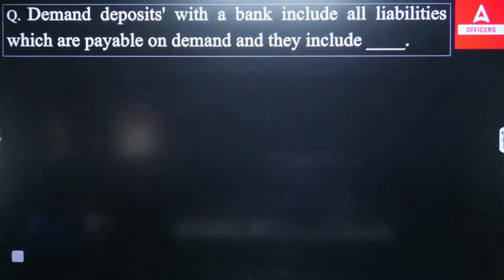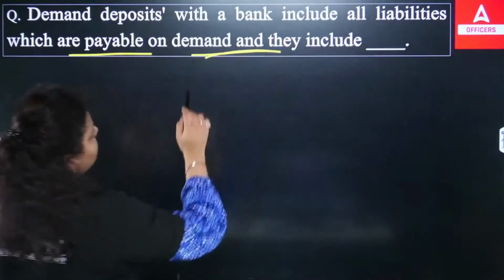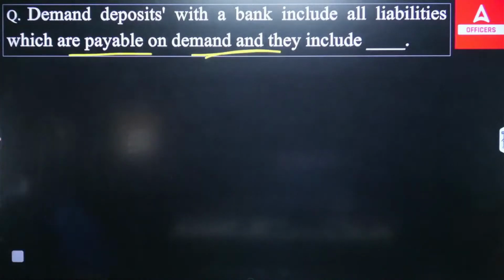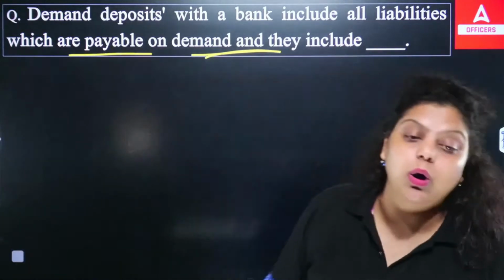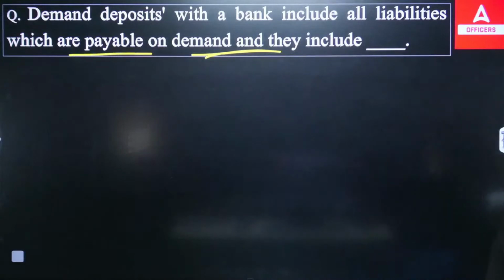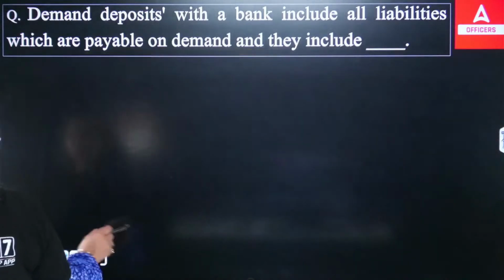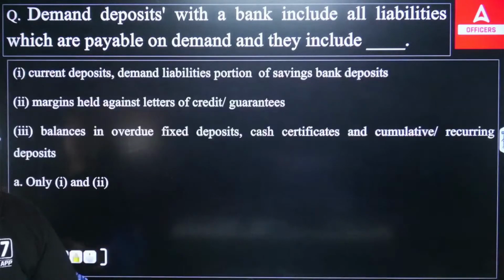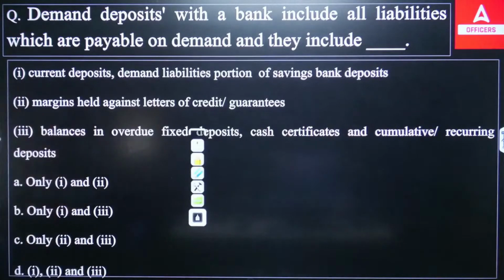Demand deposit with a bank includes all liabilities which are payable on demand, and they include dash. The demand deposit with a bank includes all the liabilities which are payable on demand. Options are these. Out of that, let me know which will be included here.